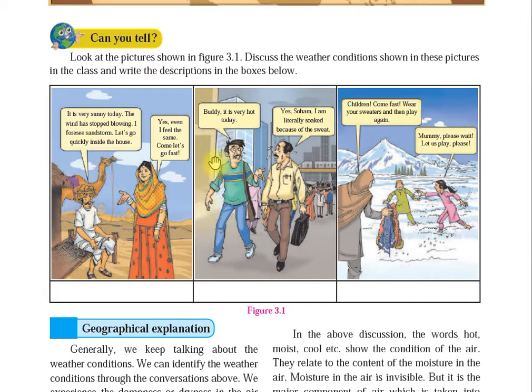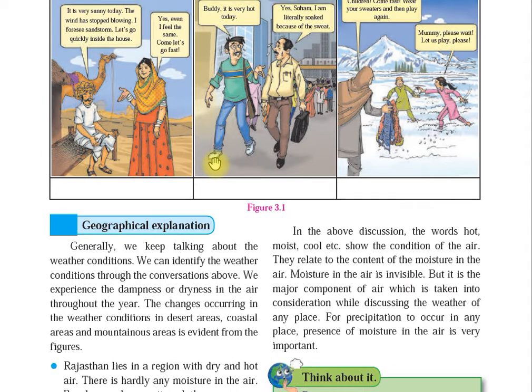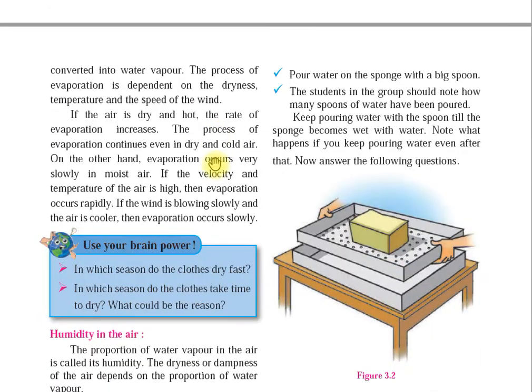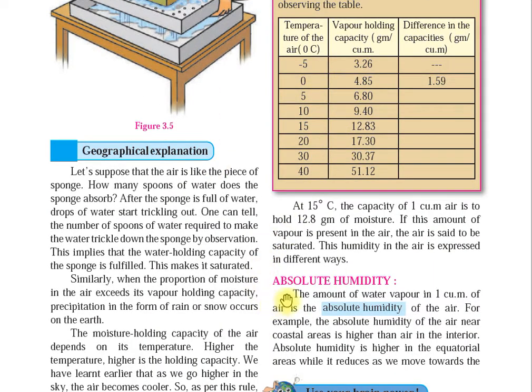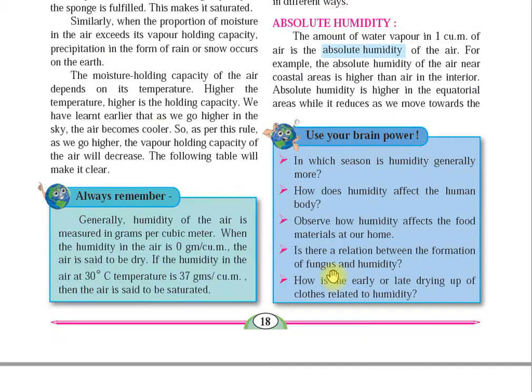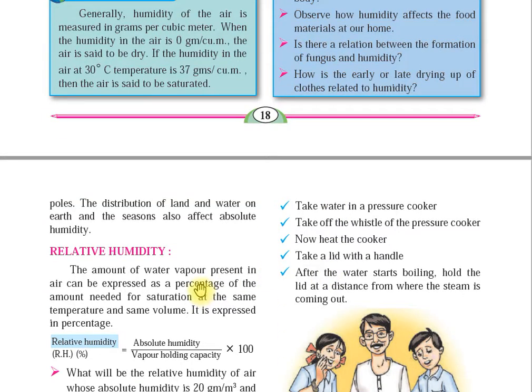The amount of water vapor in 1 cubic meter of air is the absolute humidity of the air. You will see in this chapter what absolute humidity is. Then you will also see relative humidity, which is expressed in percentage. The amount of water vapor changes according to the difference in temperature.